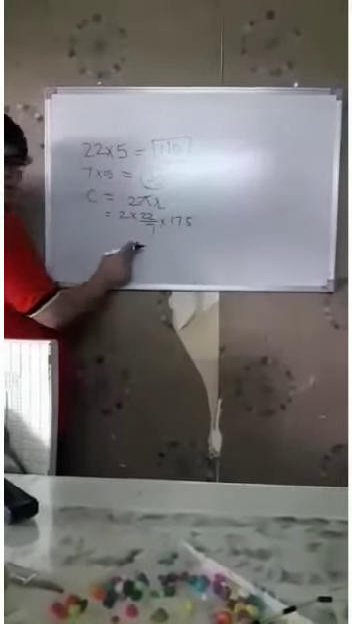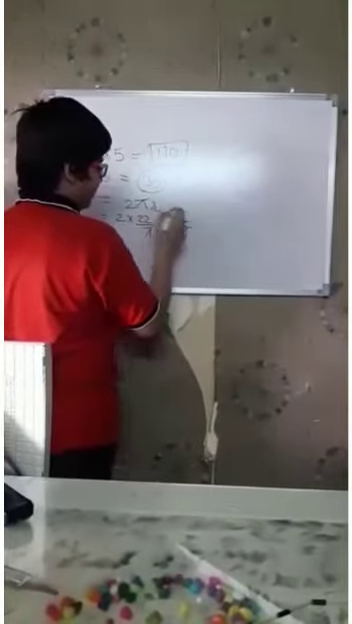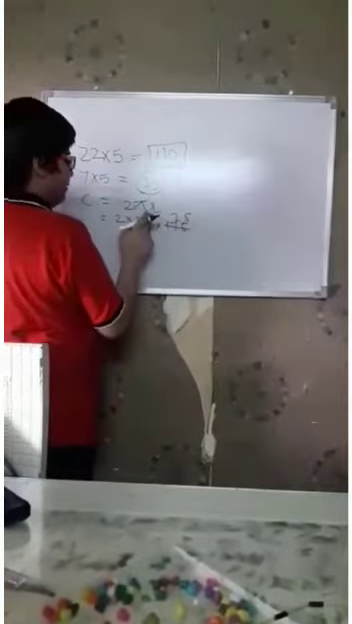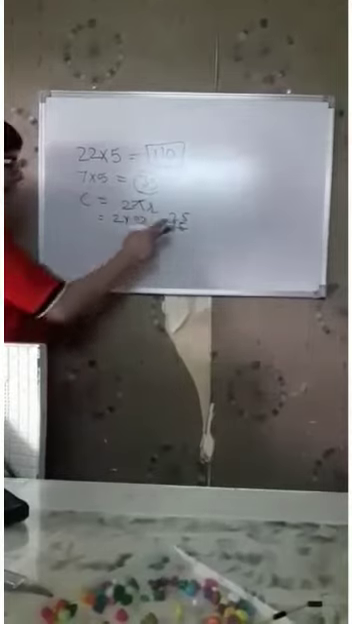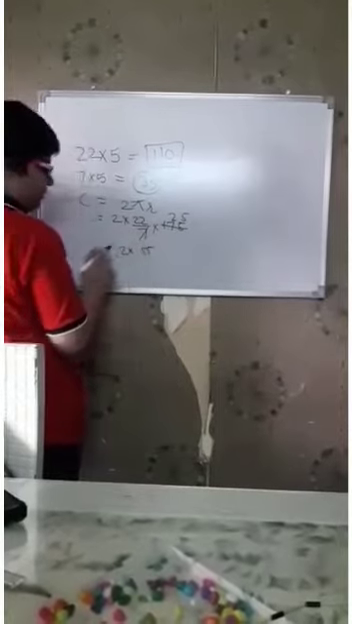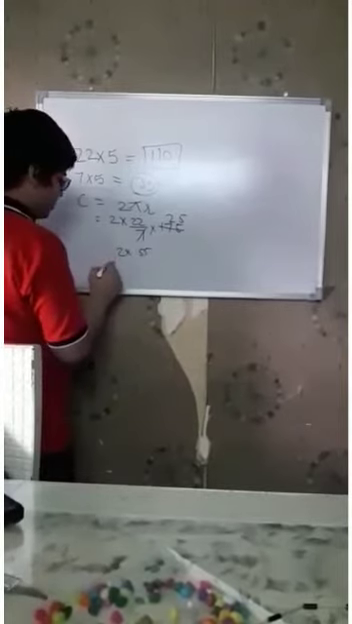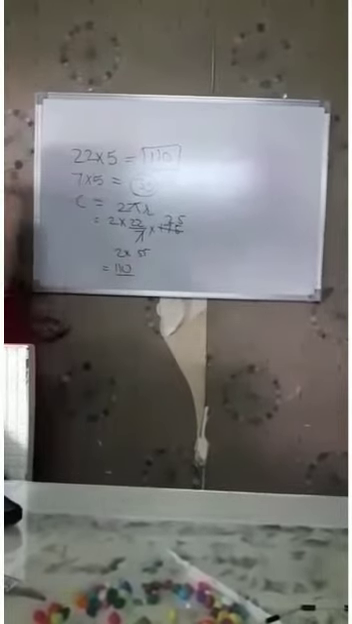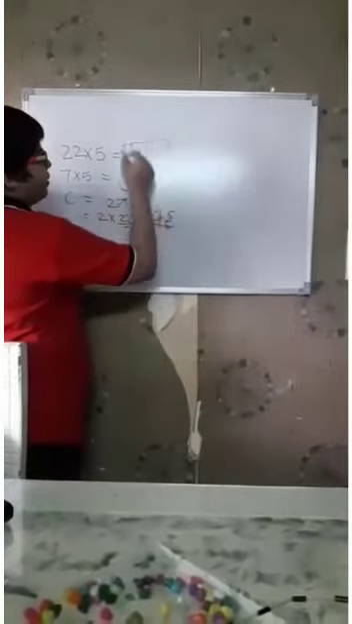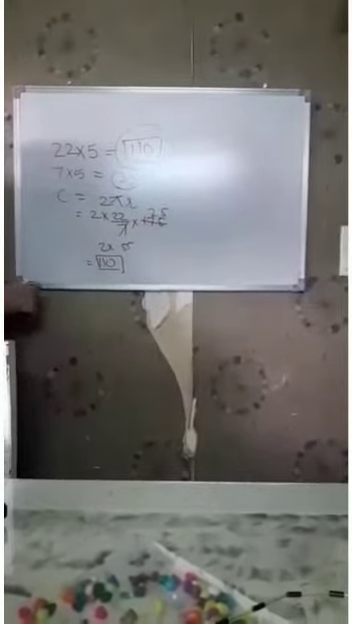Now we can easily find the circumference. By 7 we can cancel it from 17.5, which gives 2.5. So 2.5 into 22 into 2. 2.5 into 22 will be 55, and 55 into 2 will be 110. So this number is our circumference, and this is what I told you earlier the circumference would be. So it means our answer is correct.